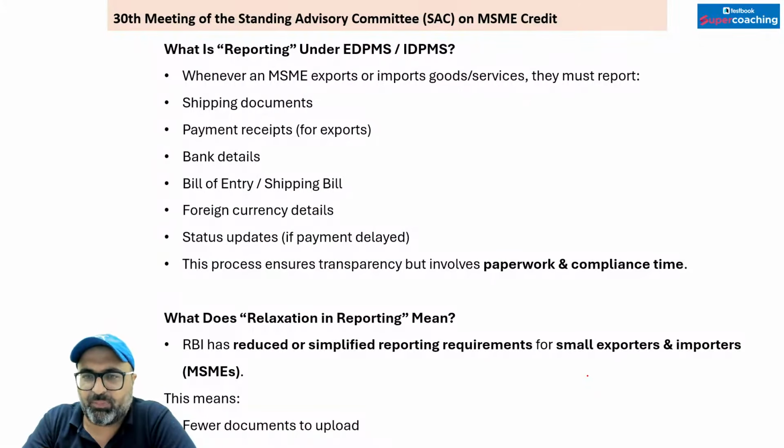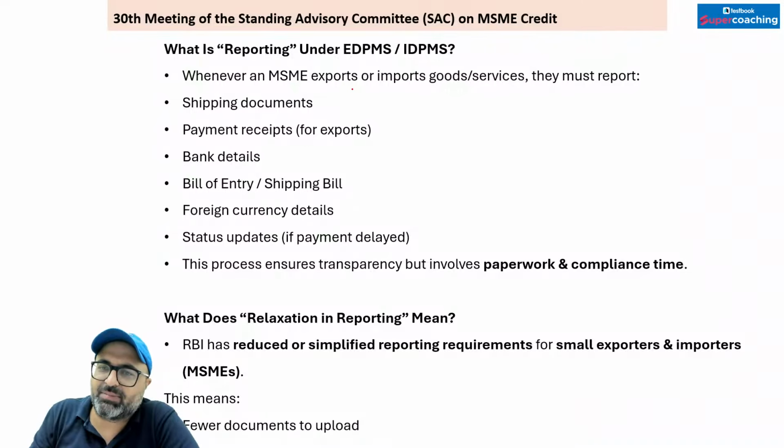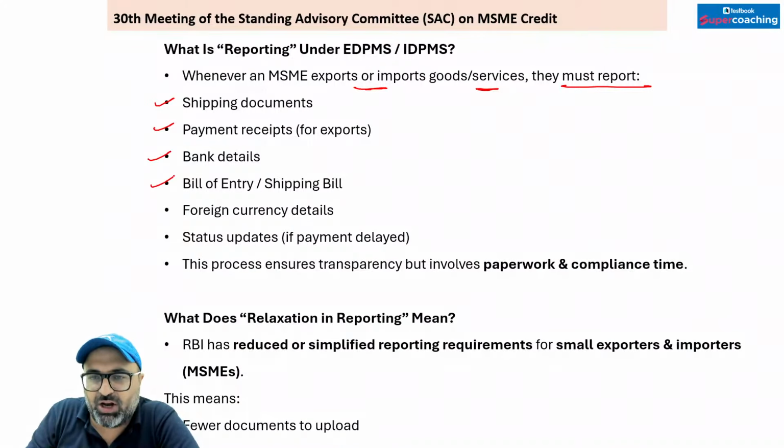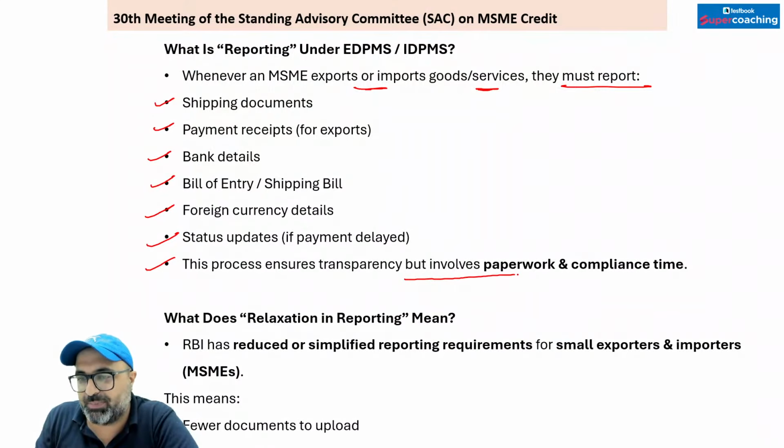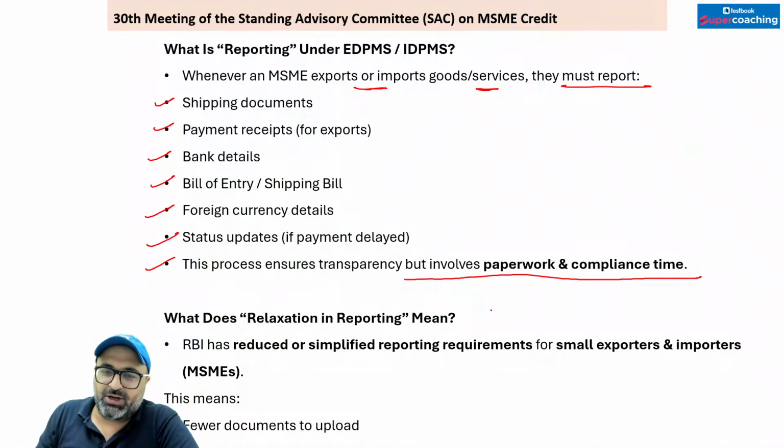So what is reporting under this? So whenever MSME export or import goods and services, they must report the shipping document, payment receipts, bank details, bill of entry or shipping bill, foreign currency details, status updates, and this process ensures transparency but involves paperwork as well as compliance time. What does relaxation in reporting mean?